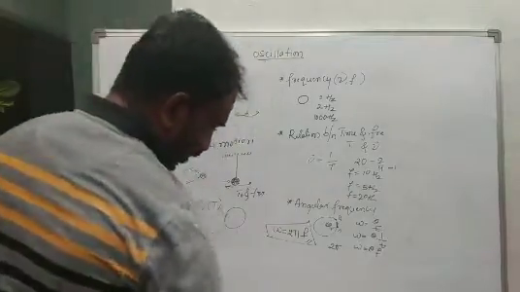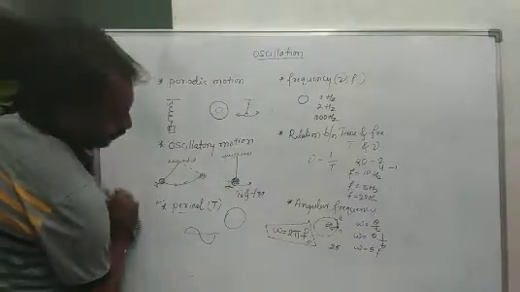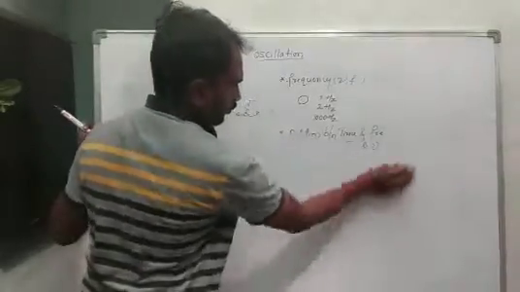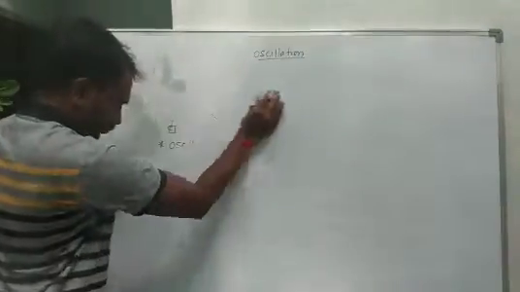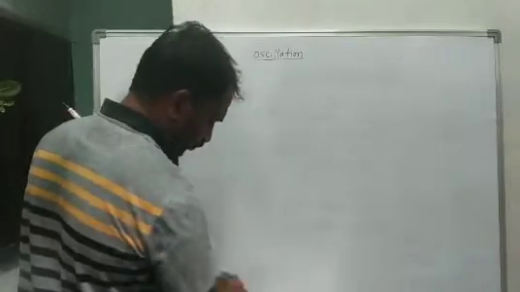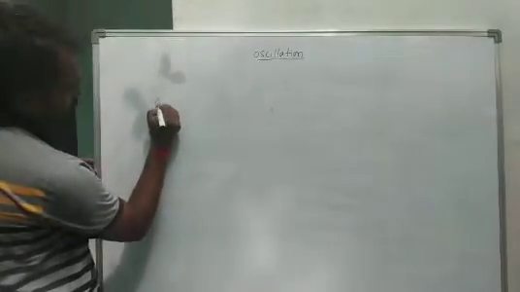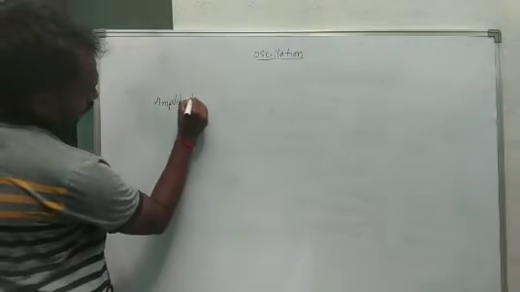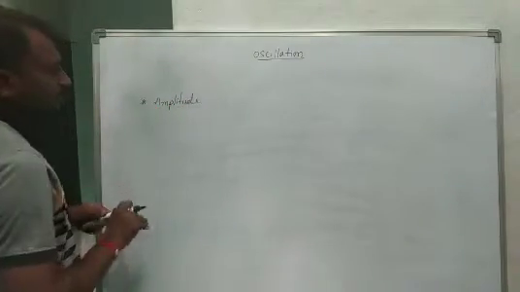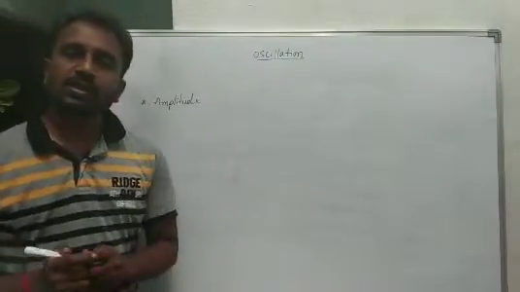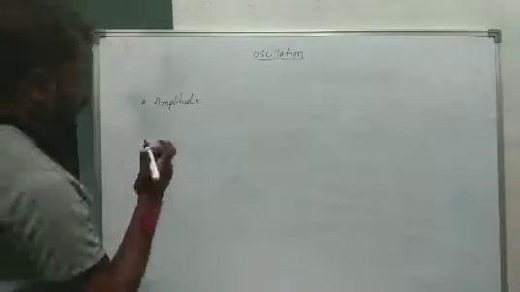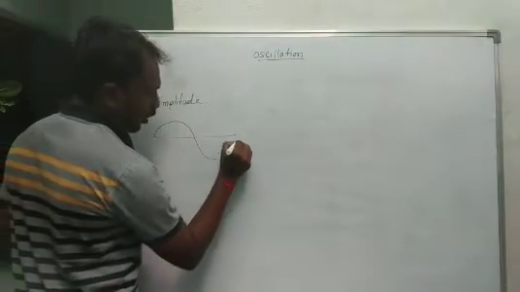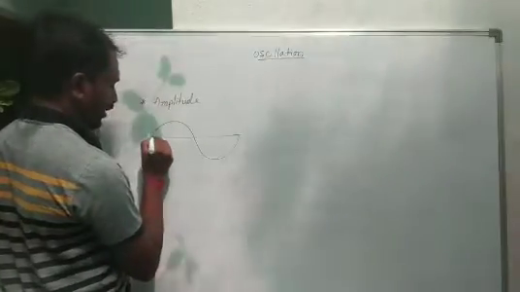Okay. Next concept, amplitude. Amplitude means, suppose you consider a wave. This one is a wave. Wave means periodic disturbance.